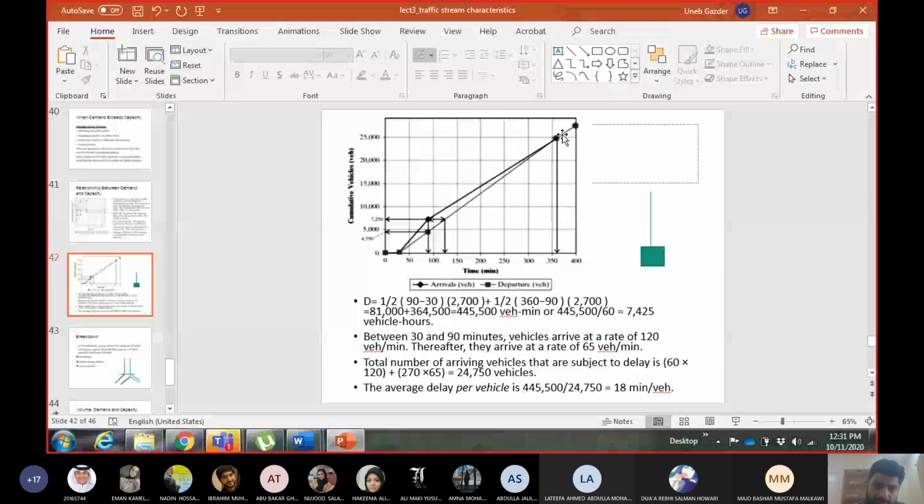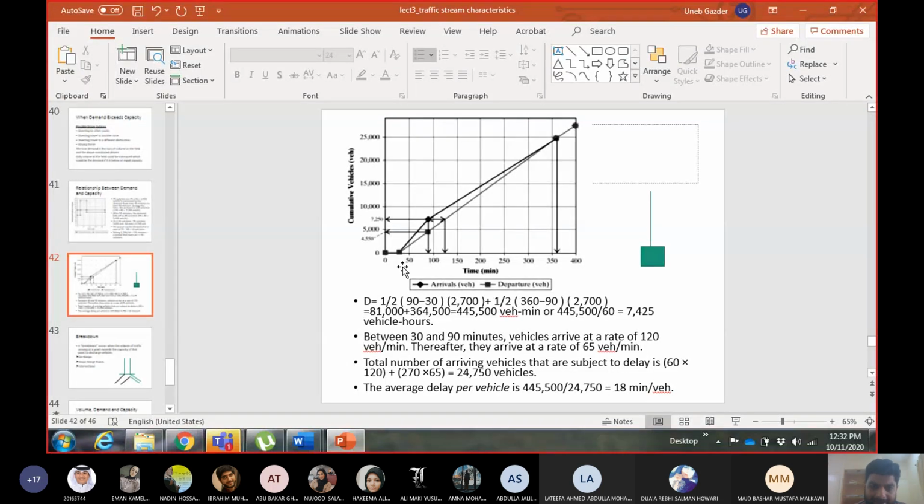Now, how do I calculate the area between them? You can see this is one triangle and this is another triangle, so the delay will be the area of two triangles. The area of a triangle is half base into height. What is the base of the first triangle?